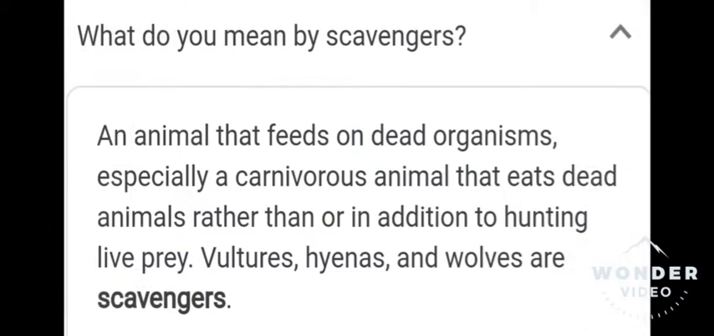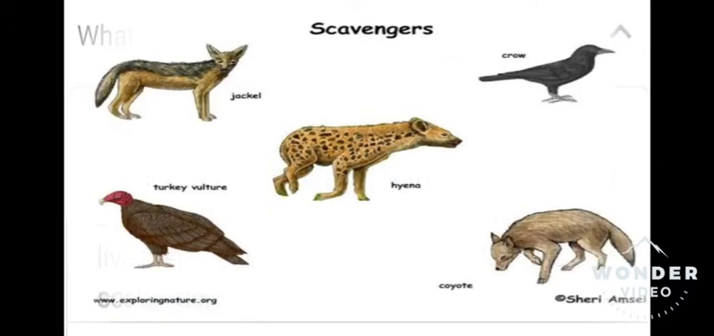What is the meaning of scavengers? An animal that feeds on dead animals, especially a carnivorous animal that eats dead animals rather than, or in addition to, hunting live prey. Vultures, hyenas, and wolves are scavengers. Examples are here: jackal, crow, vulture, hyena, coyote.